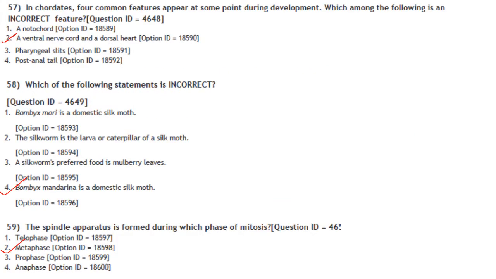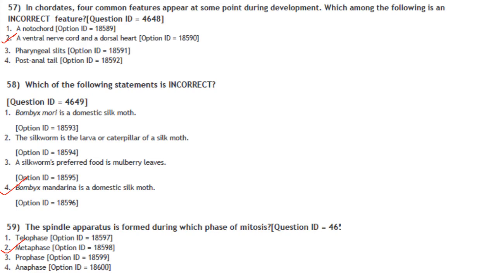Then in chordates, 4 common features appear at some point during development. Which among the following is an incorrect feature? A notochord is present, that is correct. A ventral nerve cord and a dorsal heart: it is a dorsal hollow nerve cord, not a ventral nerve cord. Then pharyngeal slits, that's also correct, and post anal tail, that is also correct. So the incorrect statement is a ventral nerve cord and a dorsal heart.